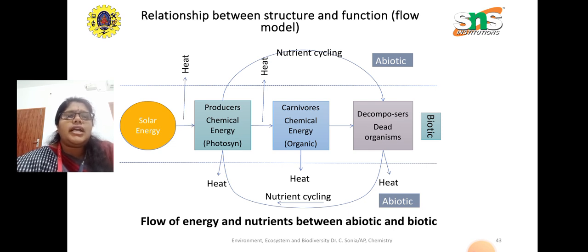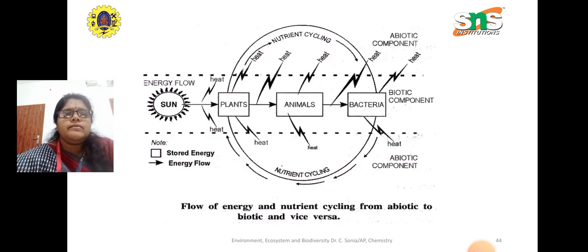Those nutrients are again taken by the plants for making their food. So there is a continuous flow of energy from the producers, then it is also transferred to the consumers, the carnivores, the herbivores, everything. Then again, all these things are broken down by the decomposers. Decomposers are also very important because they act on the dead matter.